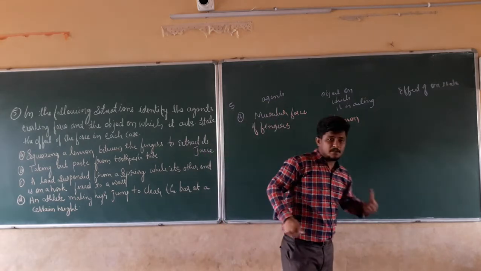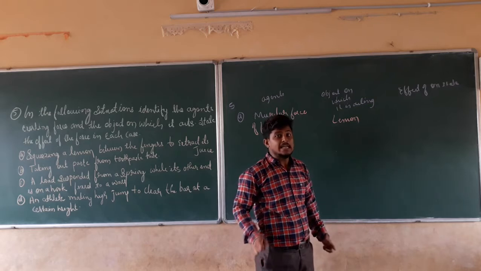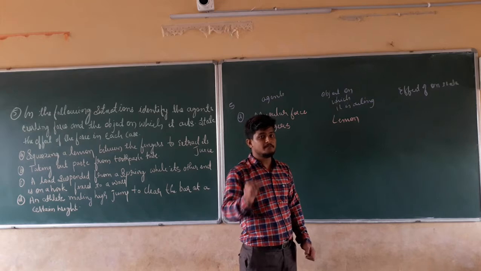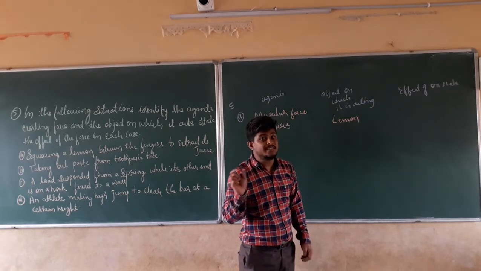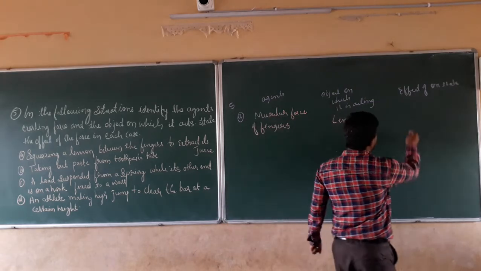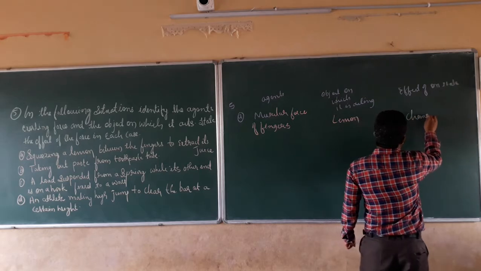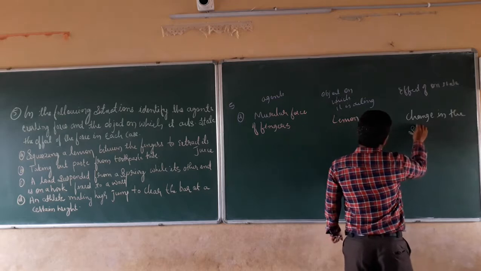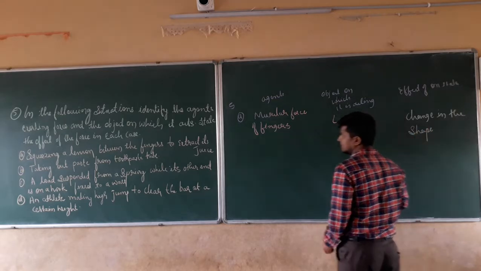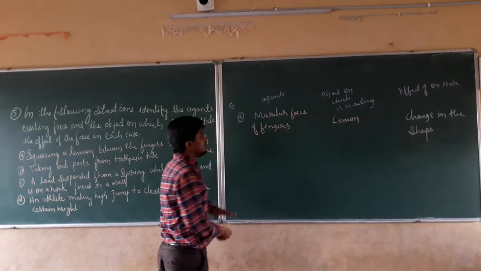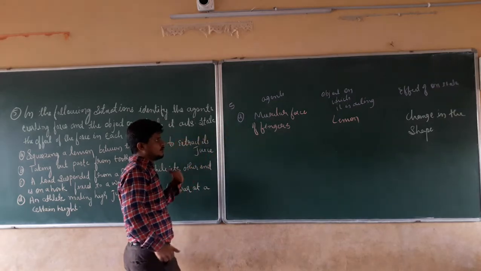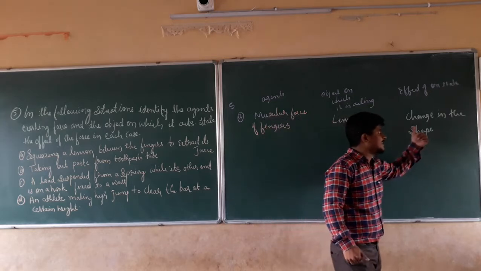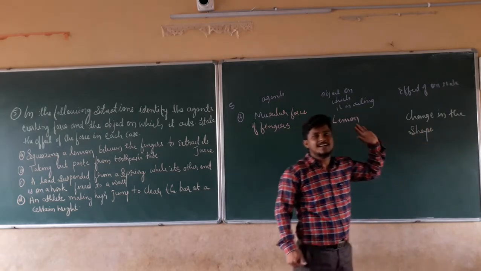And what is the effect of that muscular force on the lemon? It is changing the shape of the lemon. First it will be a round one, then it will be a shrunk one, so there will be a change in the shape. You can write it in a sentence: the muscular force of the fingers is squeezing the lemon and acting on it to change its shape.